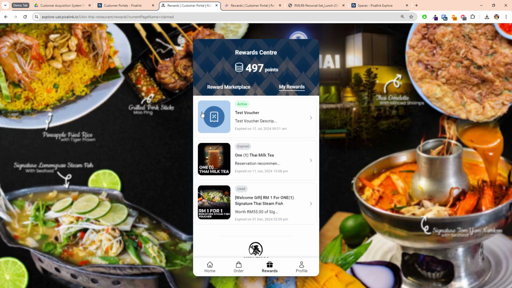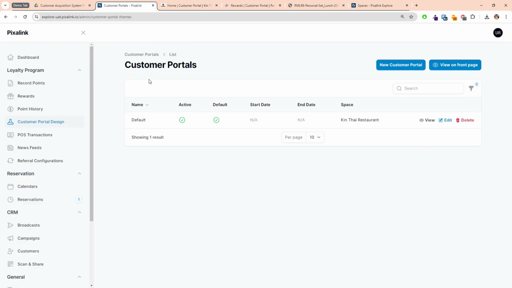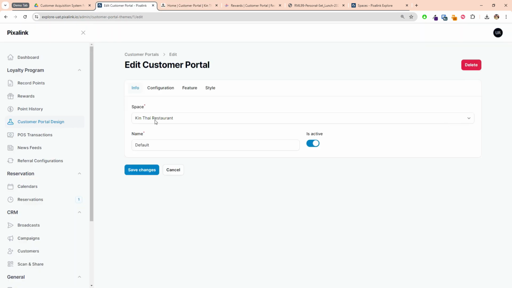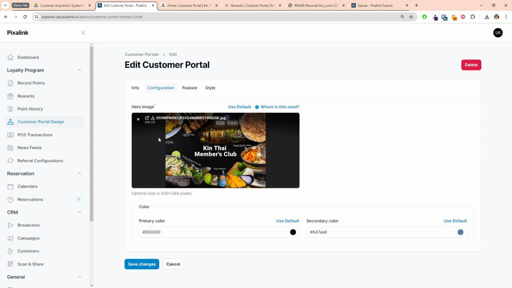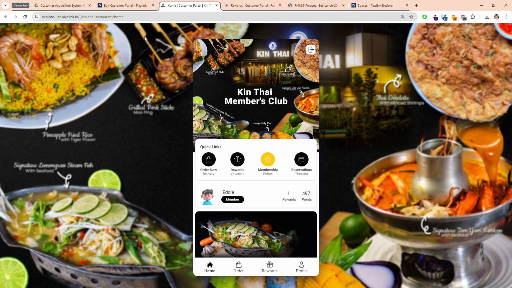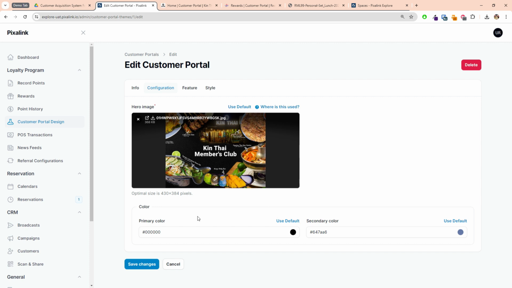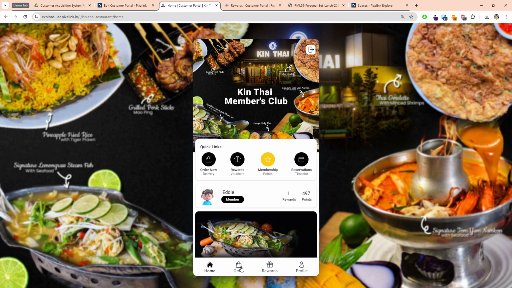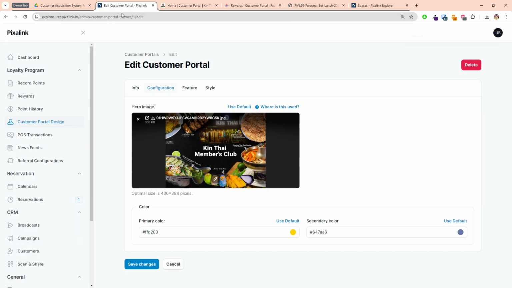In this back end, you can actually do a lot of customization. For example, I can edit the picture here, or maybe just edit the color. For example, the button is a black color, but maybe my brand color is orange. So I can come back here and change the primary color to orange. I just click save here, and when I go over here, it will directly change already. See, all orange. Okay, let me change it back so it's easier.